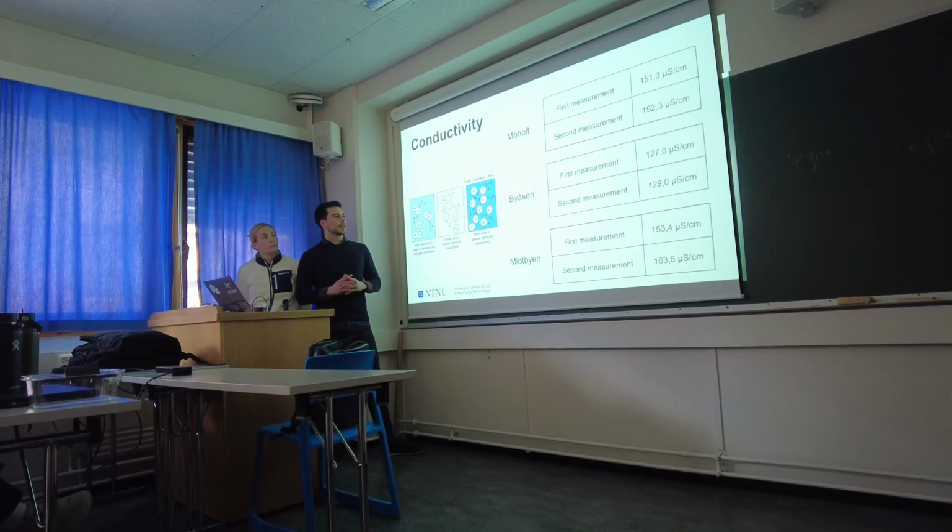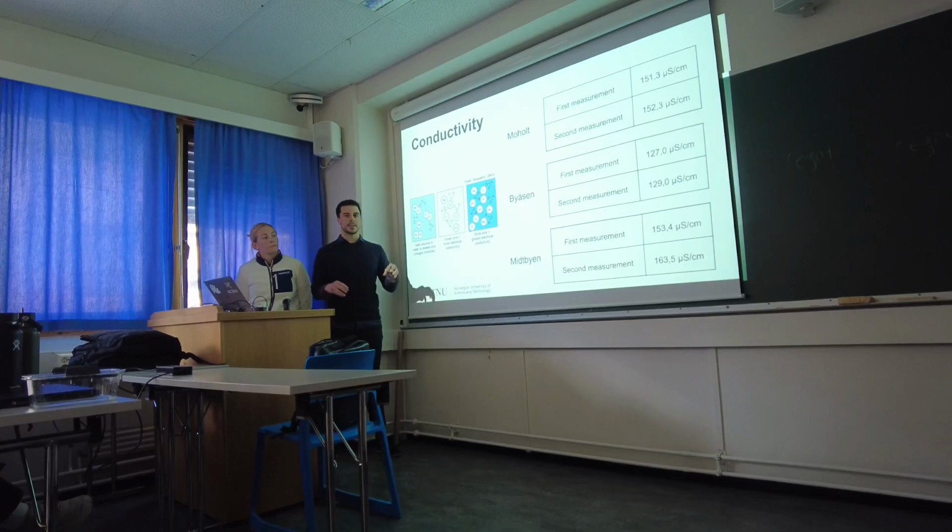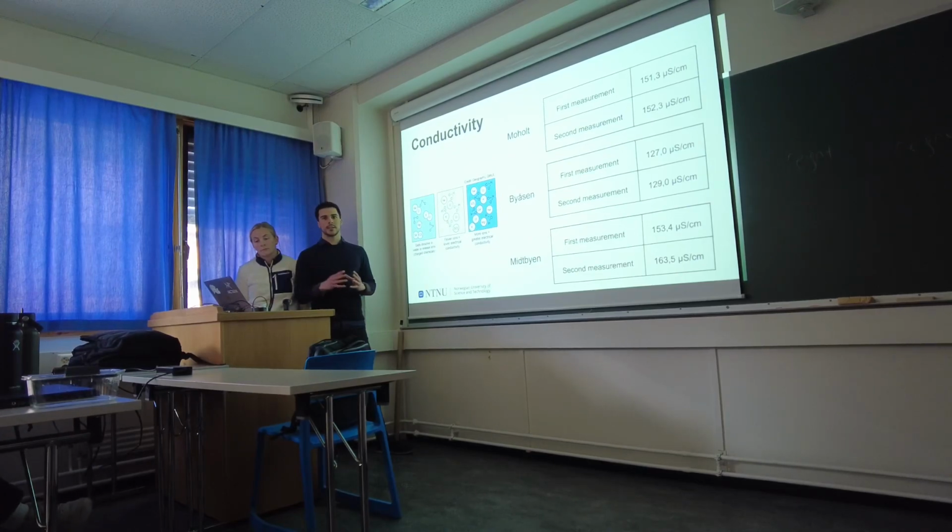Moholt presented the second highest value after Midtbyen. We think it's also because Midtbyen should have old pipelines. This is part of the city center, the oldest part of the city center. And when pipelines are made out of metal, then there's iron corrosion between the water and the iron, which will increase the conductivity. The units for these are microsiemens per centimeter. Microsiemens is the conductance of a substance, here per centimeter. That's what it basically means.